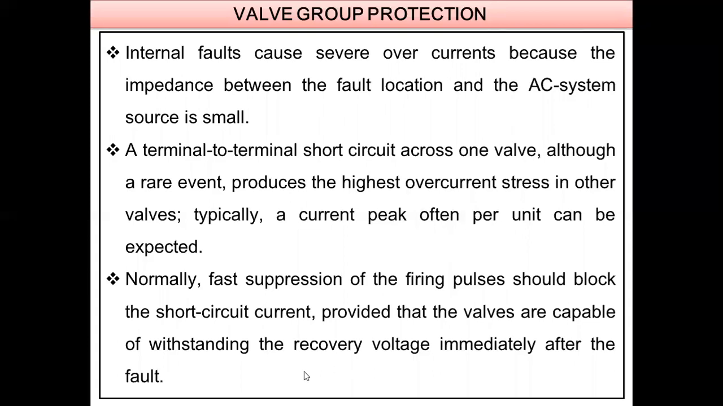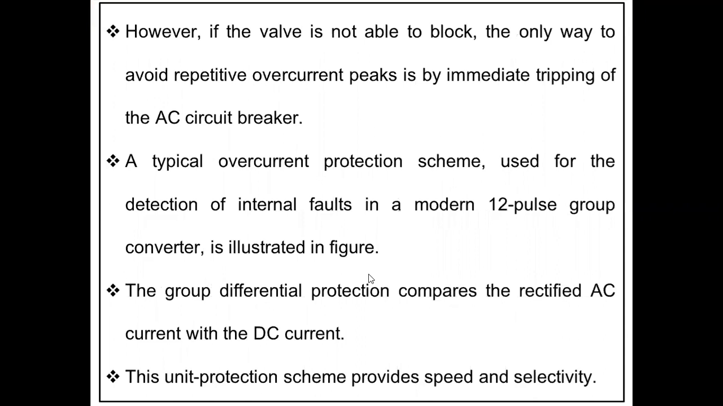Next, however, if the valve is not able to block, the only way to avoid repetitive overcurrent peaks is by immediate tripping of the AC circuit breaker. That is the preventive measure there, if the valve is not able to block. If the switch is in off position and a fault occurs, the fault current cannot travel if the switch is in off position.